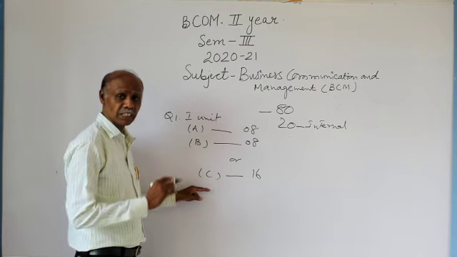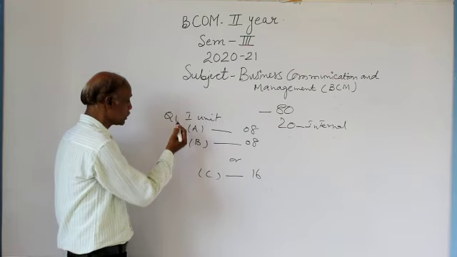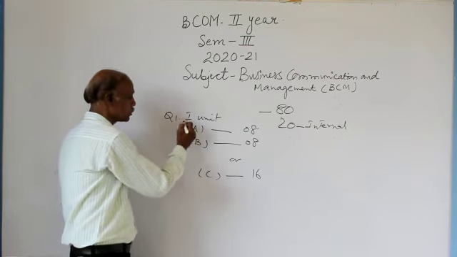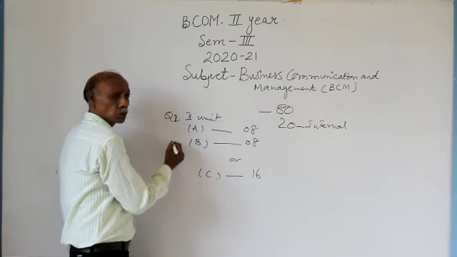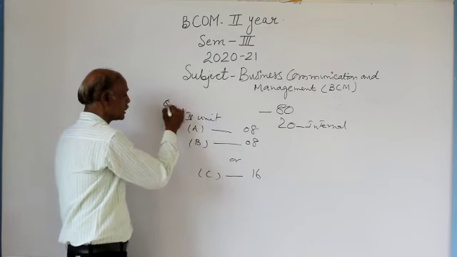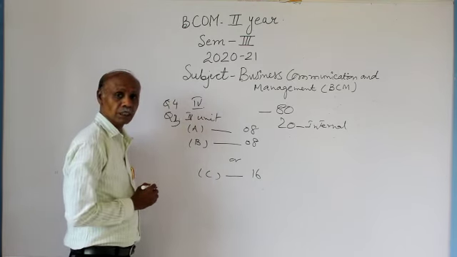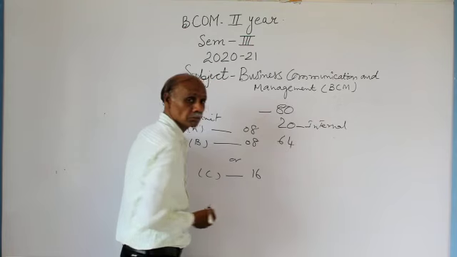Like this, in every unit you will have 4 questions. Question number 1 from the first unit, question number 2 from the second unit, question number 3 from the third unit, and question number 4 from the fourth unit. This comes to 64 marks.